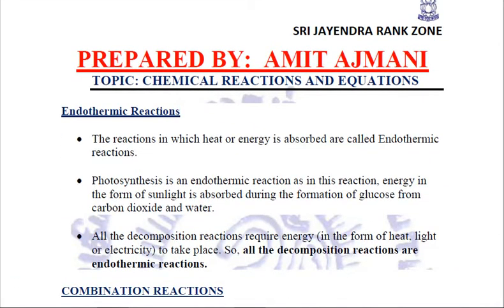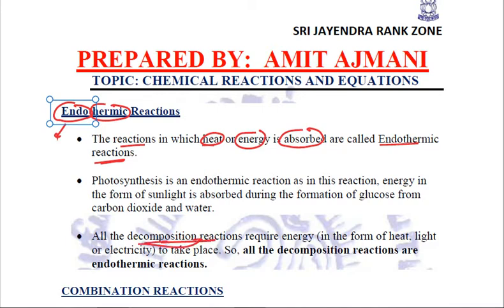Next type of reactions are the opposite of exo, that is endothermic. Endo means absorbed in. Therm is heat. So the reactions in which heat or energy is absorbed are known as endothermic reactions. All the decomposition reactions. Decomposition means you are breaking up something. So they require energy for getting broken up. And this energy can be in the form of heat or light or electricity. So in other words, all the decomposition reactions are endothermic reactions.